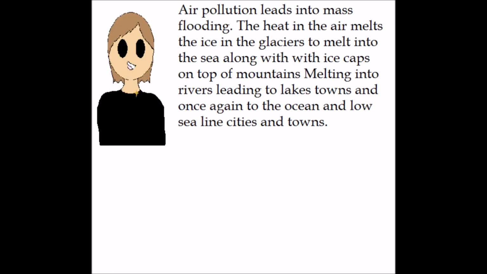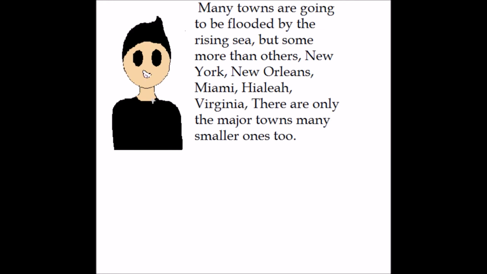Air pollution leads into mass flooding. The heat in the air melts the ice in the glaciers into the sea, along with ice caps on top of mountains, melting into rivers, leading to lakes, towns, and once again to the ocean and low sea lines, cities and towns. Many towns are going to be flooded by the rising sea, but some more than others. New York, New Orleans, Miami, Virginia, those are the major towns, and many smaller ones too.